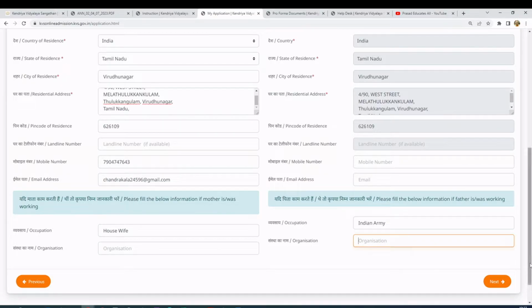So I'm waiting. Sorry, it's taking a bit of time to open the document. Oh my god, it's taking a long time. Yeah, sorry for this. I just got the number here. I'll copy paste the father's number here. Okay, mobile number, sorry for this delay. I don't have the email, so I mentioned Indian Army, so that's fine here.